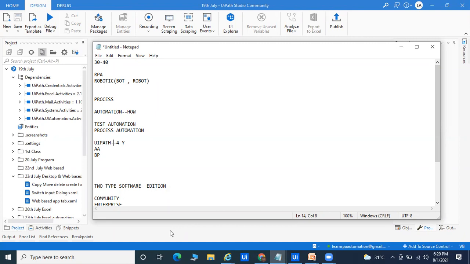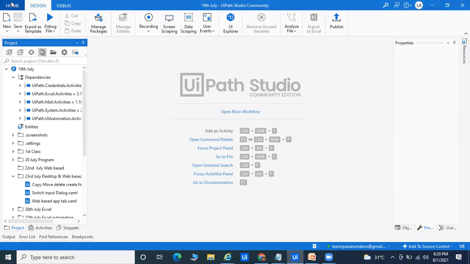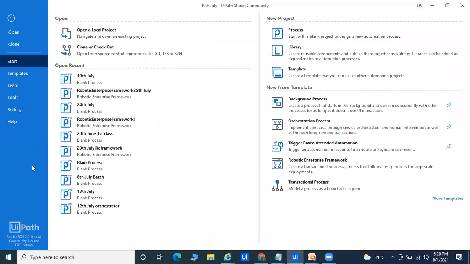Okay, for the last 5 years I'm using UiPath, so there is no problem. I've used the 2016 version, so the first version was 2016. Right now, the UiPath version is 2021.2. If you go to the home, I can show you each and everything. Do not worry. So the version is 2021.2. I'm using it for the last 5 years, and the first version also I've used, that is 2016.6.